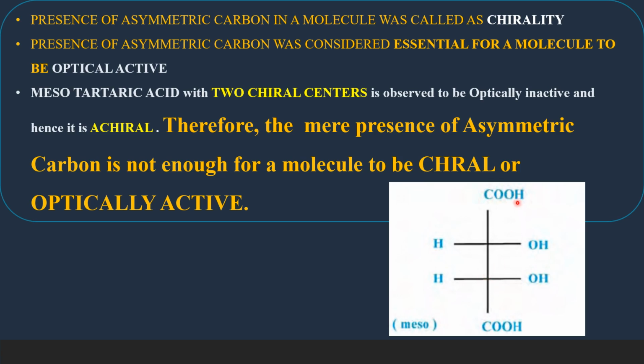But let us consider this molecule, mesotartaric acid. It has two chiral atoms, two asymmetric carbon atoms or stereocenters, chiral centers. But still it is optically inactive. Therefore, the mere presence of asymmetric carbon is not enough for a molecule to be chiral or to be optically active.